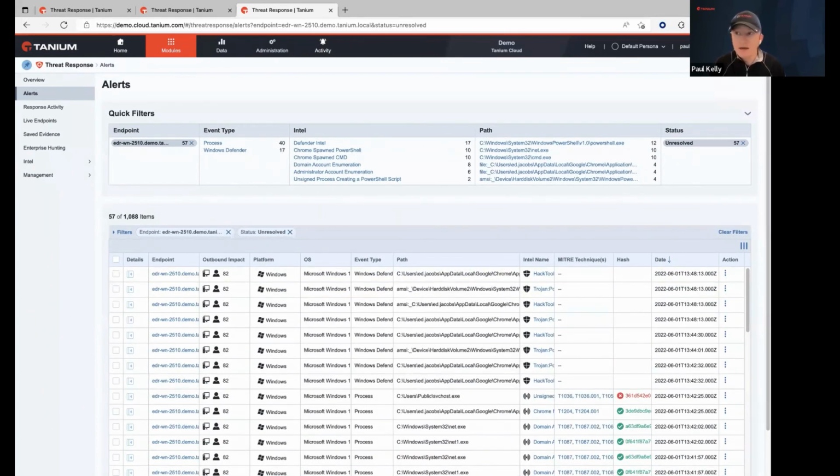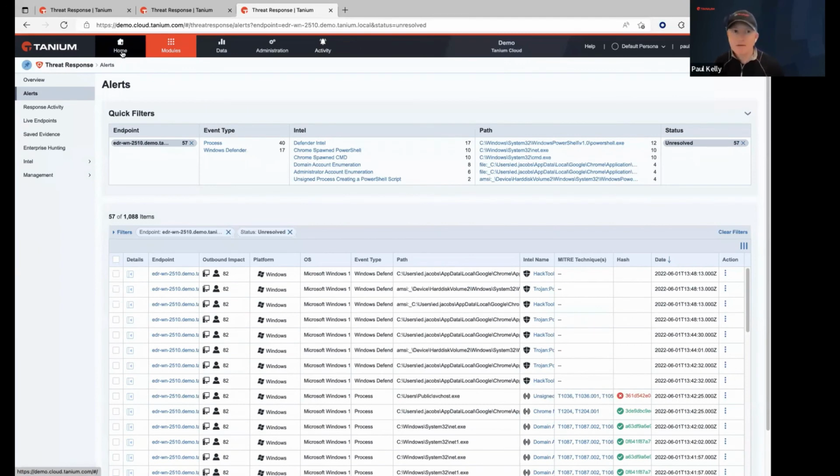Next time, I want to take a couple additional steps here to investigate and remediate this threat. I want to be able to take action and kill a process or delete a file. So I'm going to spend some time showing you how you do that. And the thing that I really like about this module is you have all the tools and capabilities an analyst needs just within this module. And you can really leverage RBAC to limit the need of having to go outside of the module.